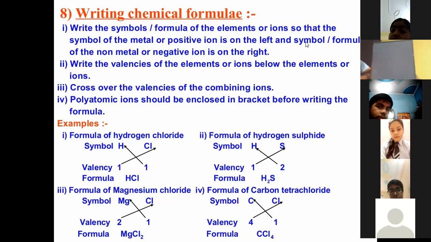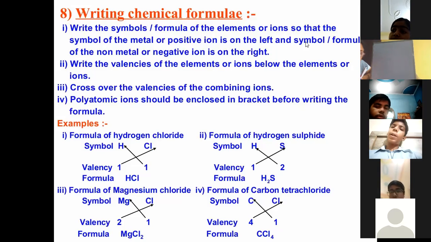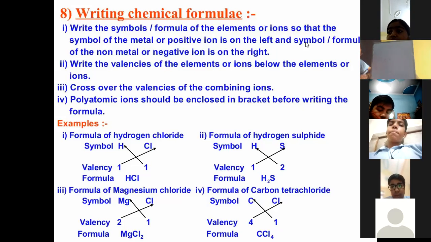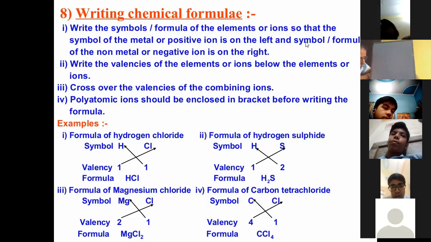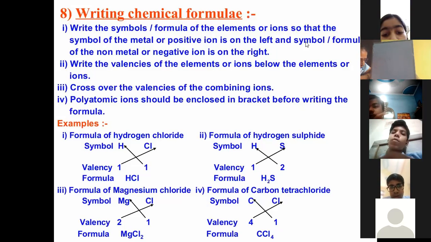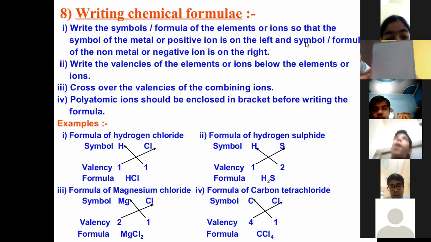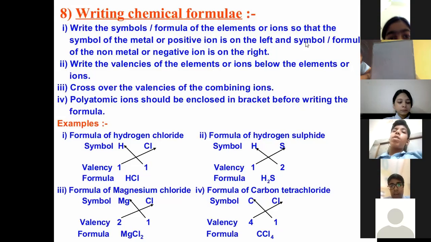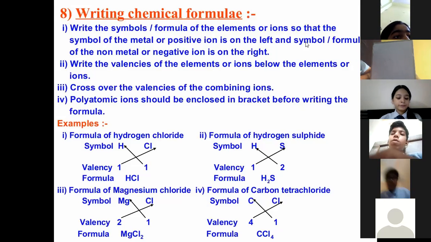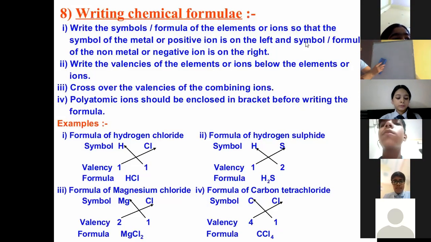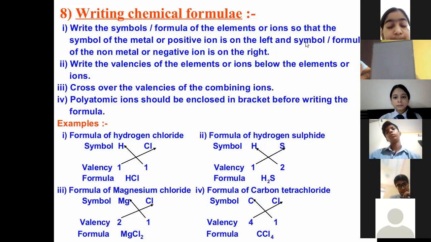Not calcium chloride, I said calcium oxide in the name. So how many elements are involved? 2 elements. Which ones? Calcium oxide. Calcium and oxygen. Very good. Oxide means oxygen, chloride means chlorine, fluoride means fluorine.